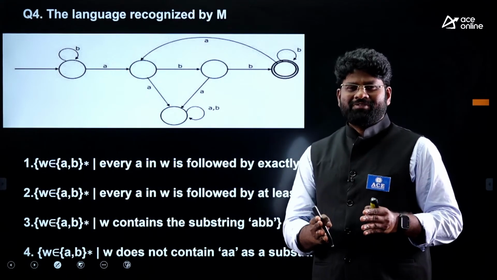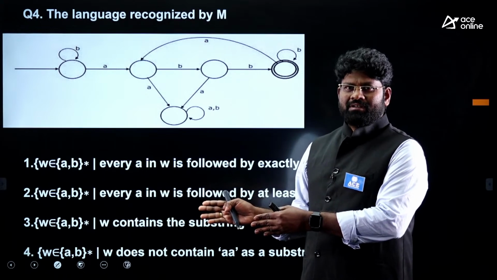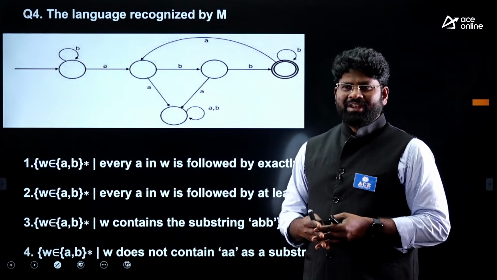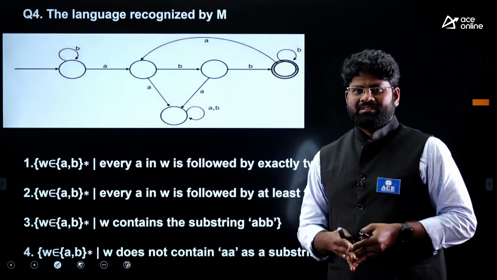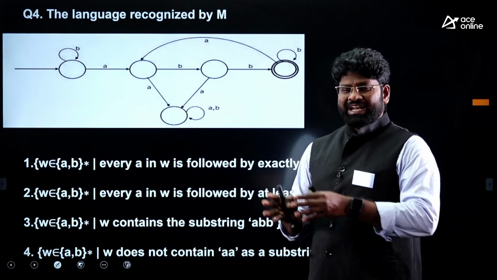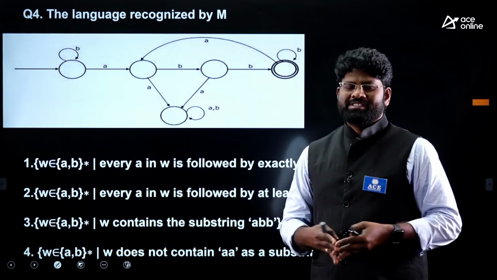What is the basic definition of recognition? When I apply strings of a language, I must terminate at a final state. For every member of a language, I must terminate at a final state. And I must reject every string which is not a part of the language. So there are two things here.